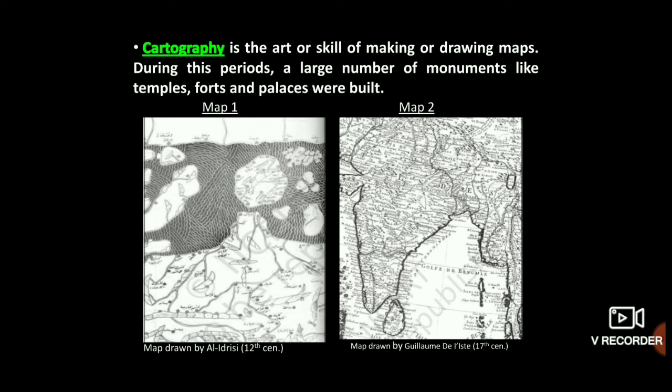Next is literary source. Written records of the medieval period are found in plenty. Paper was easily available during this period. Therefore, most writings of this period are on paper. Literary sources include chronicles of court historians, biographies, autobiographies, farmans and correspondence of the kings. So children, there is an abundance of sources for this period. That is why we know much more about the medieval period than the ancient period. So that's all about our revision of all three chapters.